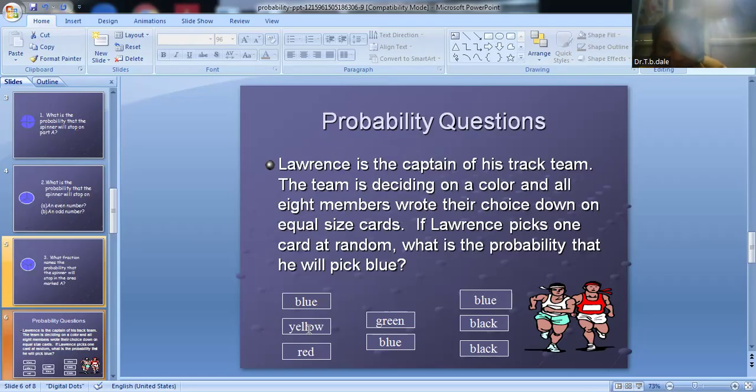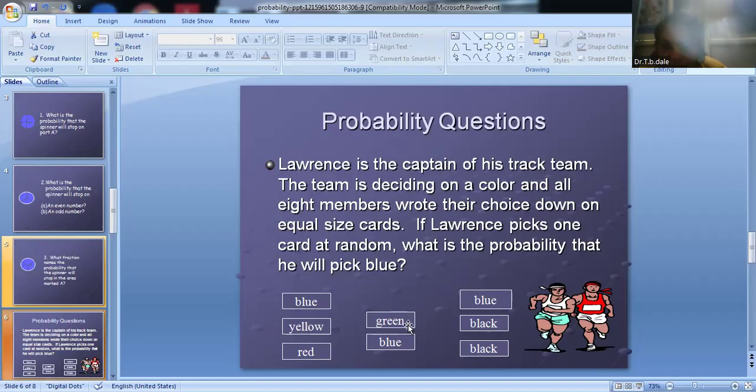If he picks the yellow card, then the yellow card quantity is 1. Then the probability of the yellow card is 1 by 8. If he picks the red card, the probability of the red card is 1 by 8. If he chooses the black card, the count of black cards is 2, therefore the probability is 2 by 8, which is 1 by 4.